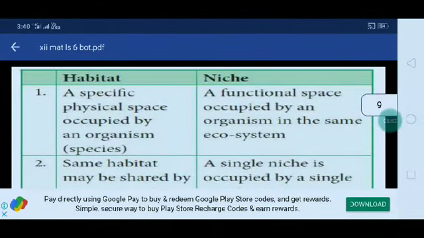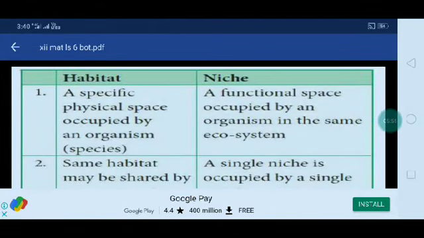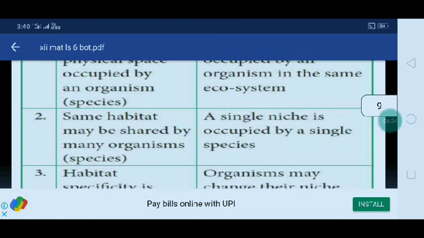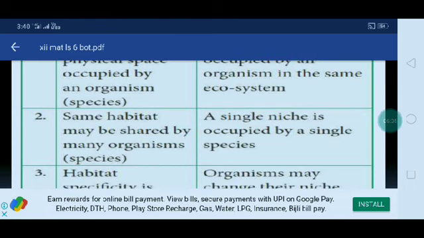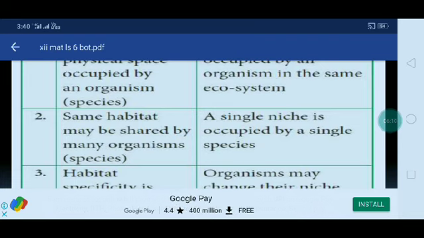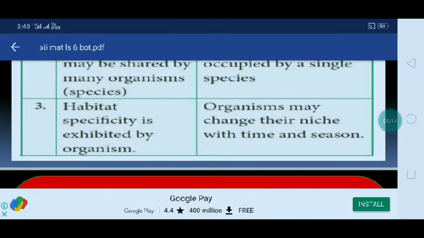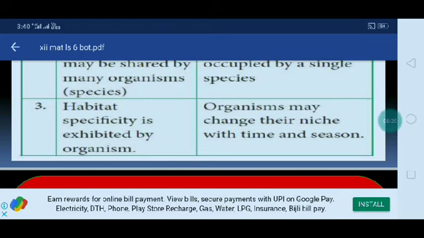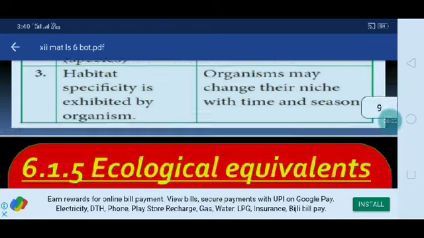The difference between habitat and niche is that habitat is a specific physical space occupied by an organism, while a niche is a functional space occupied by an organism in the ecosystem. The same habitat may be shared by many organisms, but a single niche is occupied by a single species. Organisms may change their niche with time and season.